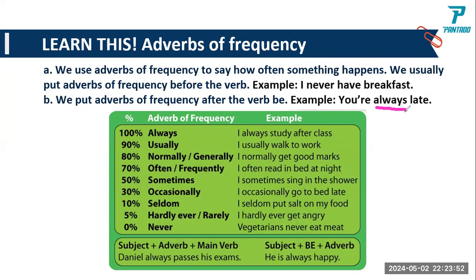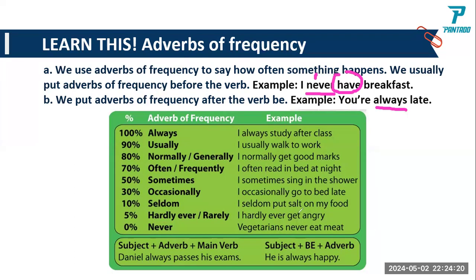As it is said in number 1, we have to put the adverb of frequency before the verb. So this is the adverb of frequency and this is the verb.